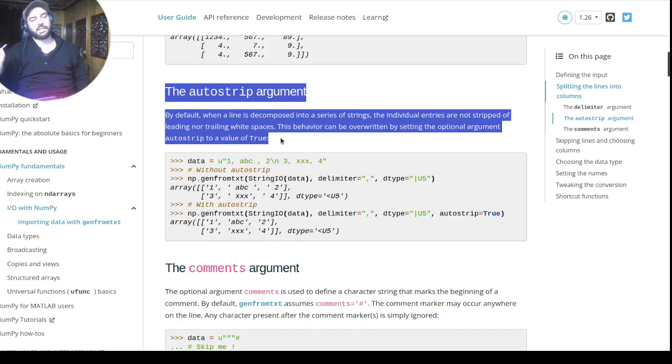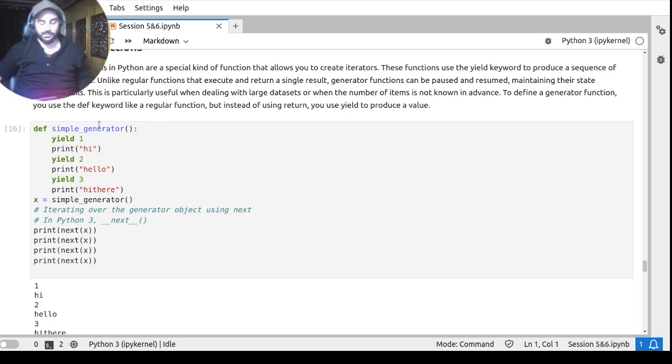Everything has an official website. So make best use of python.org, and we'll also make sure that we give you a problem so that you also get some hands-on experience with these things. I hope I'm clear with this.